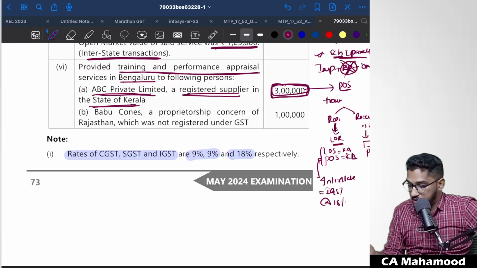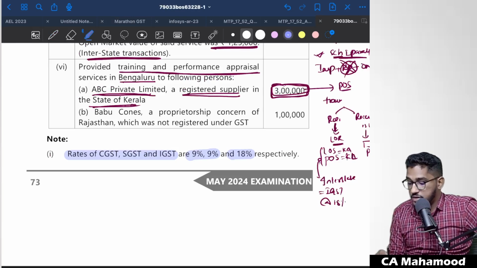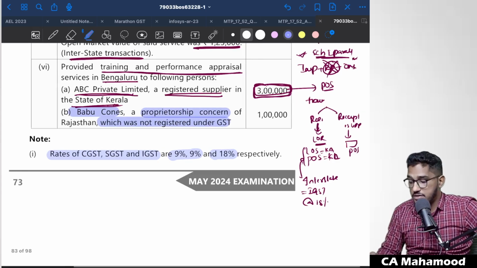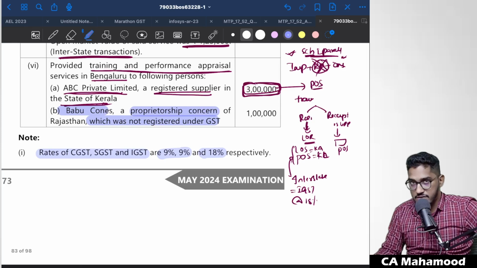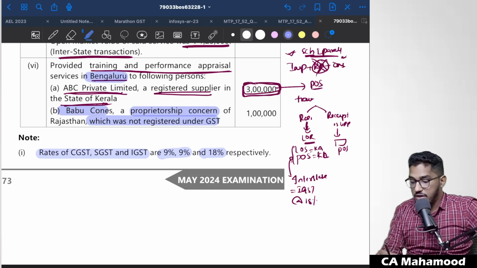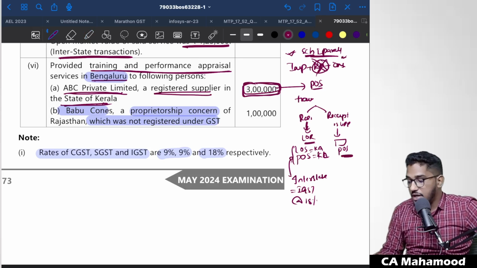Now coming to one more part. This entity has also provided training and performance appraisal services to another entity, Babu Cones, a proprietorship concern of Rajasthan, which is not registered under GST. Training and performance appraisal services are provided to a recipient who is unregistered. Now the place of supply will be the location at which those services are performed. So where they are performed? Bengaluru, which is in the state of Karnataka. So in the second case, place of supply is Karnataka and location of supplier is also Karnataka. It will be an intra-state supply.